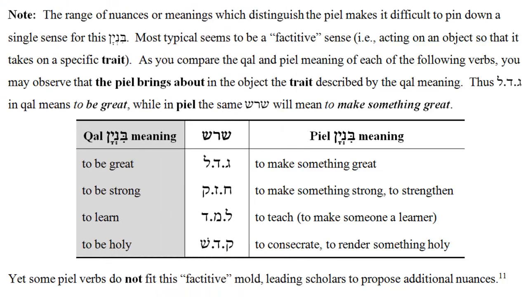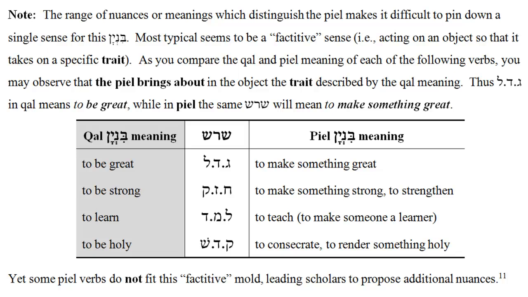As regards the effort to pin down a single meaning for the PL Binyan, this is a very difficult enterprise because we find that the meanings embraced by various verbs in the PL Binyan range quite widely. The next few comments will introduce you to some of the principal meanings that we find characterizing verbs in the PL Binyan.